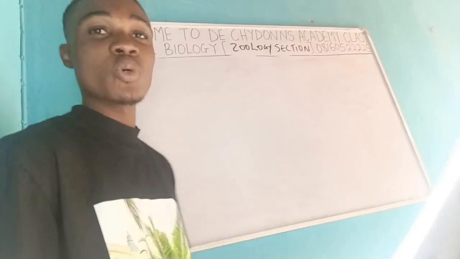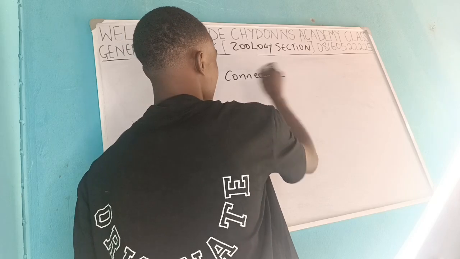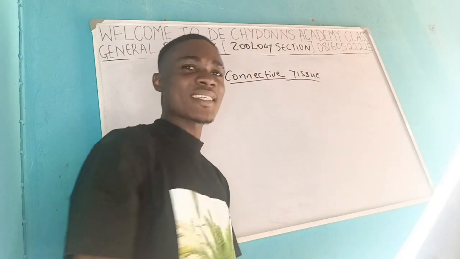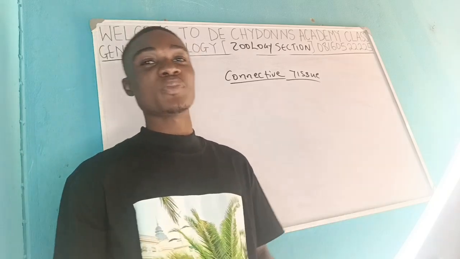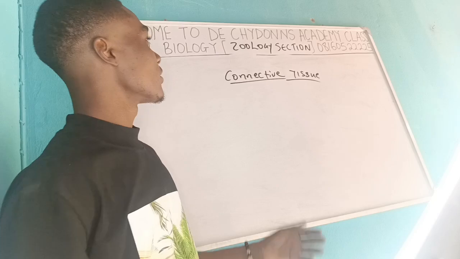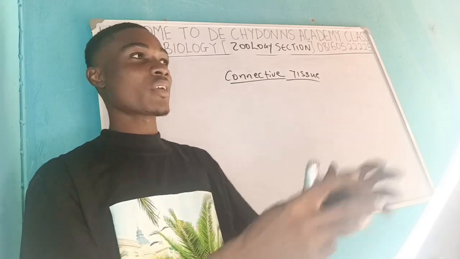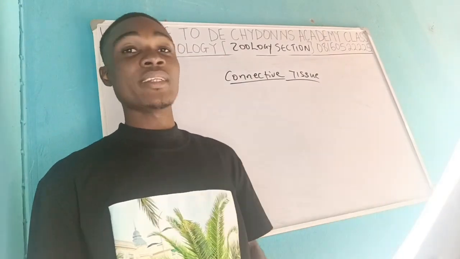Alright, we shall be looking into connective tissues. Having known that the cell is the basic unit of life, and that the aggregate of these cells makes up a tissue, this connective tissue helps to gather them in their specialties. So connective tissues are the tissues that help to gather cells in their specialty.